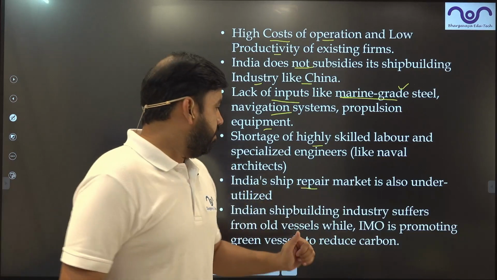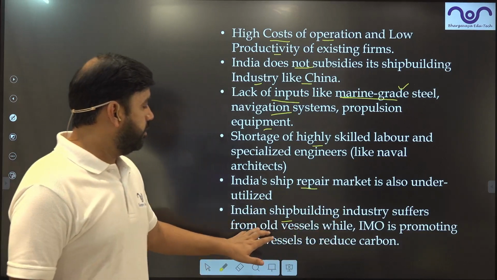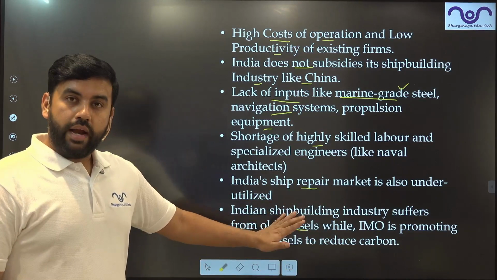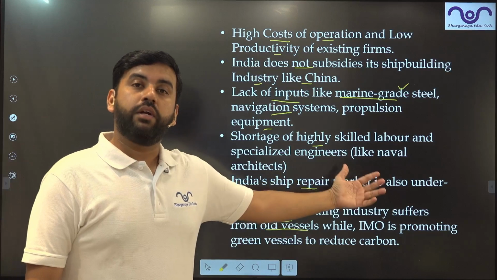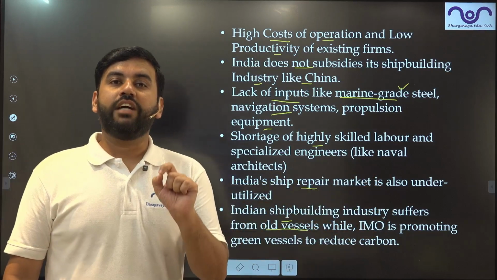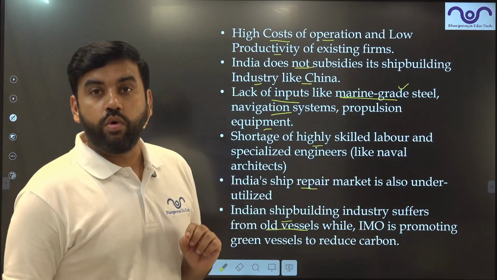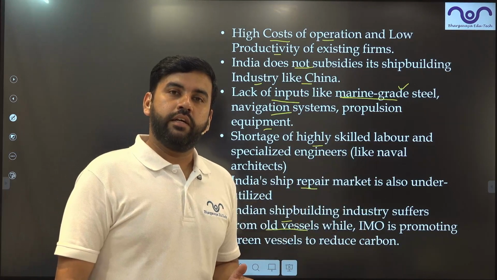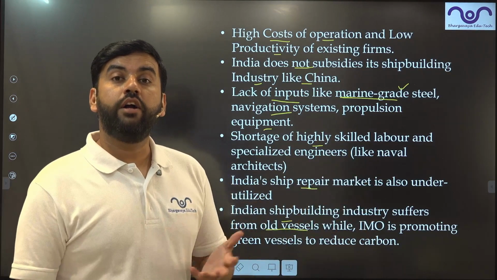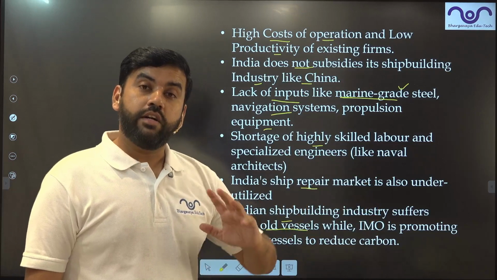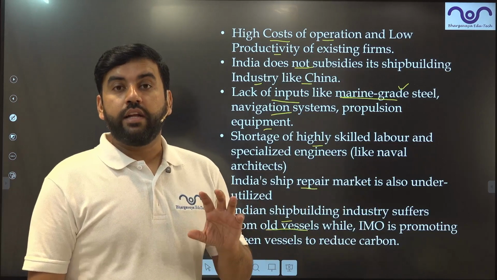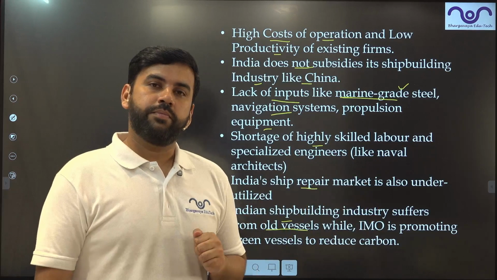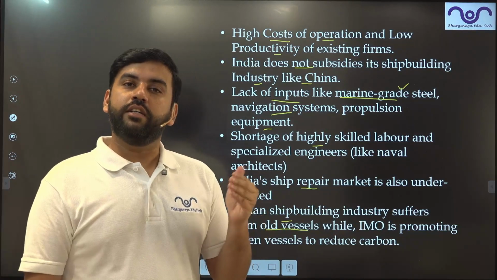Indian shipbuilding industry suffers from old vessels, while the International Maritime Organization, IMO stands for International Maritime Organization, they are looking for green energy now. And China has already started that. China has started with hydrogen vessels. China has started with nuclear vessels. China has started with solar vessels. And we have not even started with diesel vessels.